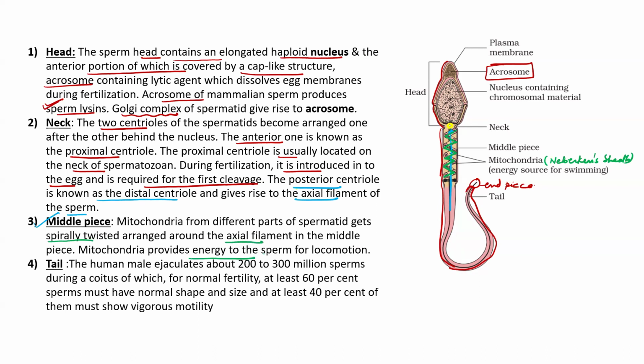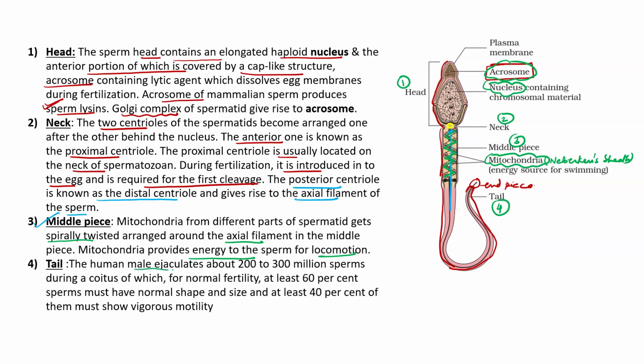They provide energy for locomotion. Clear? So head, neck, midpiece, and last is the tail. Head contains what? Nucleus and acrosome. What does the neck contain? Centriole. What does the midpiece contain? Mitochondria. Clear? Now the tail, last part is the tail.